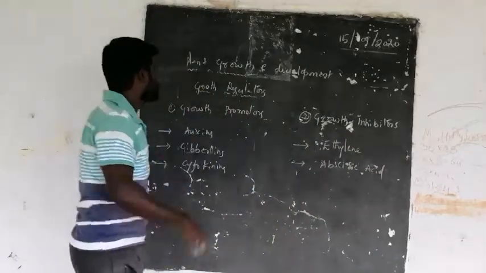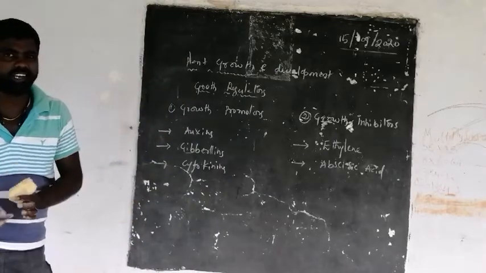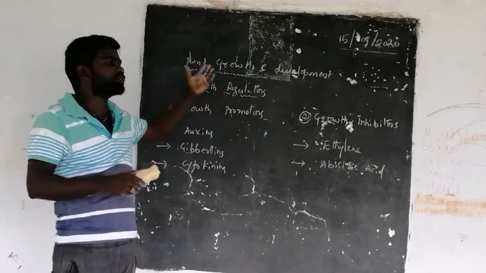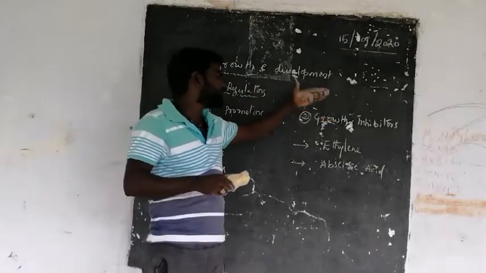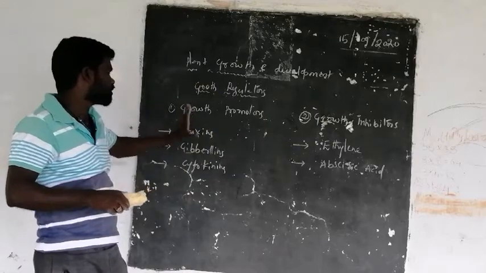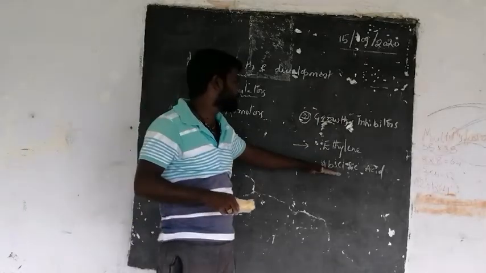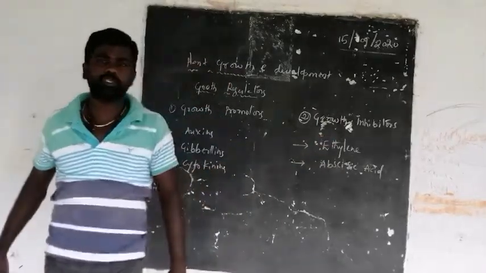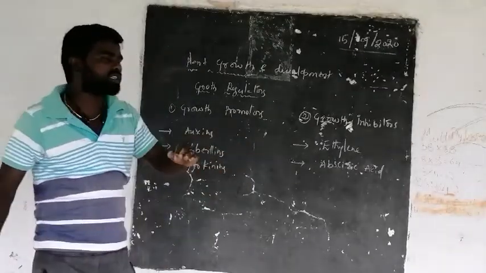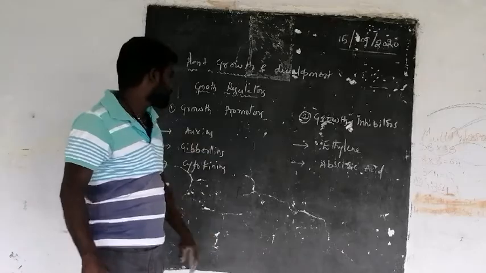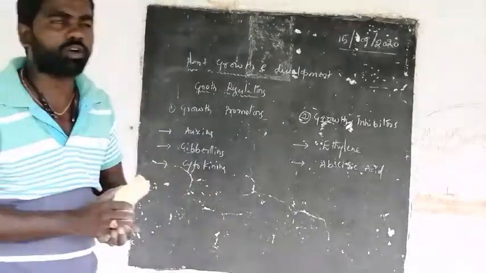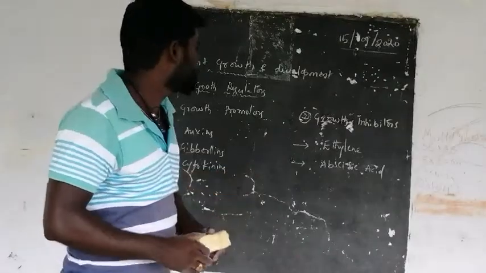These are the five growth regulators, and they are divided into two types: growth promoters, which increase the growth, and growth inhibitors, which decrease the growth. Auxins, gibberellins and cytokinins are the growth promoters. Ethylene and abscisic acid are the growth inhibitors. In the next class, we will discuss auxins, gibberellins and cytokinins, not in detail, but in outline, along with all these growth regulators.